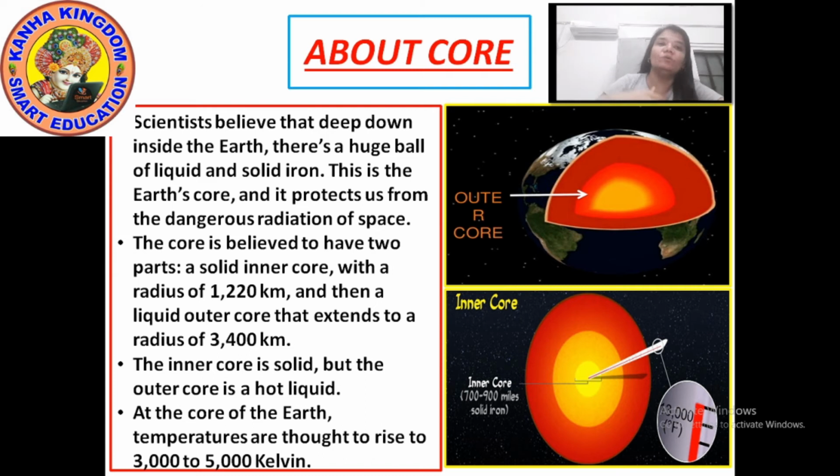Now I have shown you two pictures by which you can understand how the outer core and the inner core look. The outer core is in the form of liquid and the inner core is in the form of solid. Look at the outer core, it is red in color, and the inner core is 700 to 900 miles of solid iron. This is how the inner and outer core look.